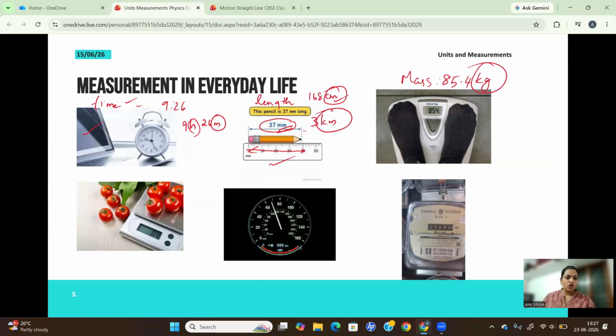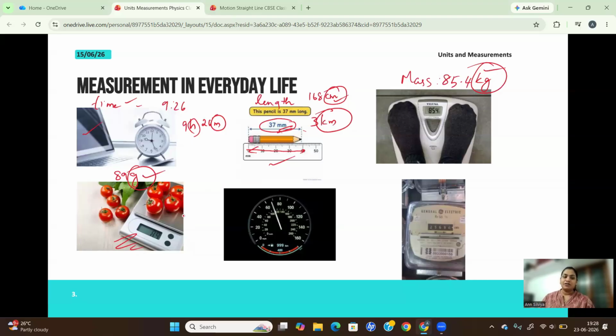Here you have a smaller scale of mass. Here you can see they are weighing groceries. They are weighing tomatoes here. The weight here, you can see that mass is 89 grams. So here the measurement is in grams. Mass measured in kilograms, and here mass measured in grams.